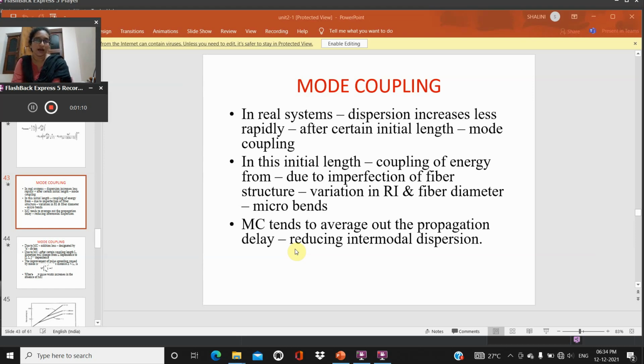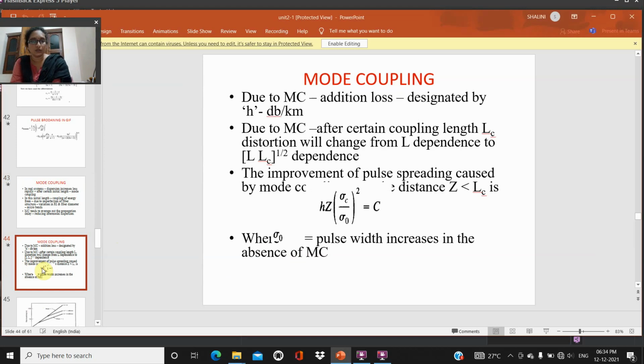Mode coupling tends to average out the propagation delay, reducing intermodal dispersion. Due to mode coupling, the additional loss is designated h, and its units are dB per kilometer.